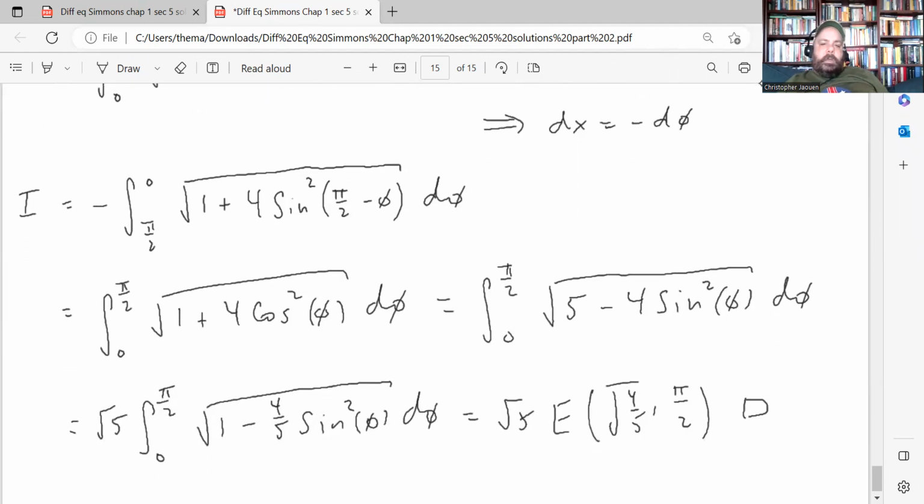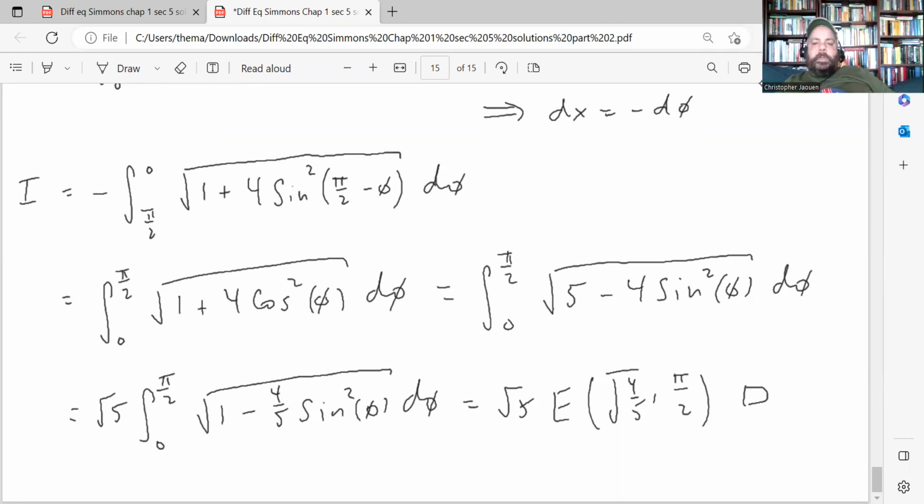And then using the cofactor identity, sine of pi over 2 minus phi is the same thing as cosine of phi. So the integral here changes into the integral here. Keep in mind your change of limits of integration and the differential as well. You get a negative sign out in front when you make the substitution. And actually the limits of integration swap places. And then you can swap them back by multiplying by another negative, which is where I got that integral from.